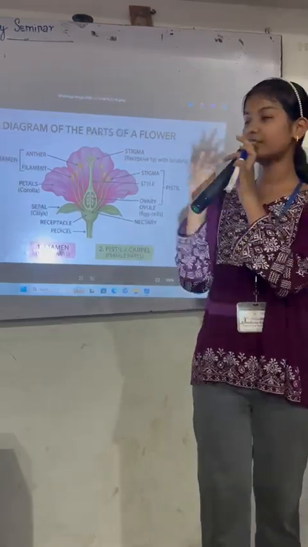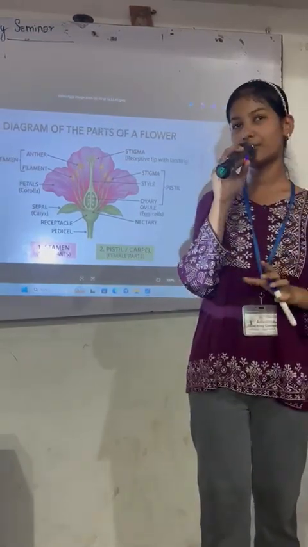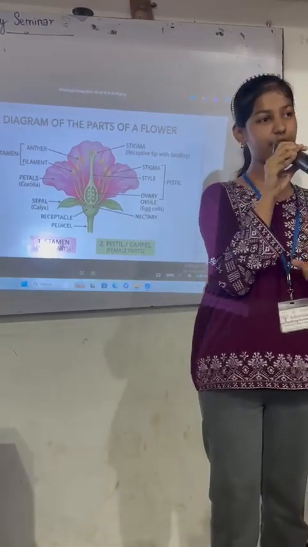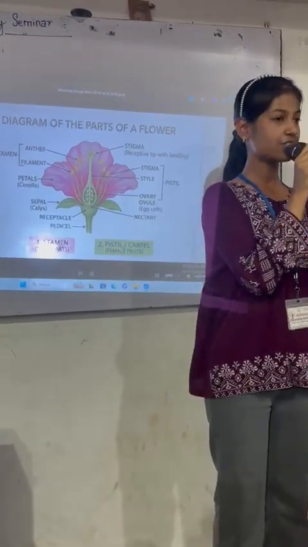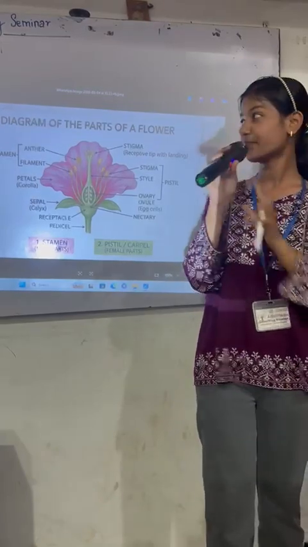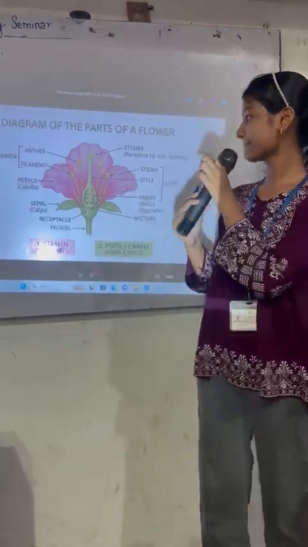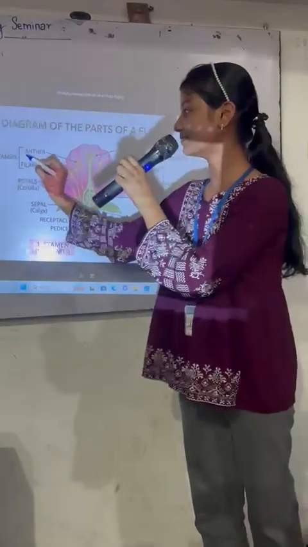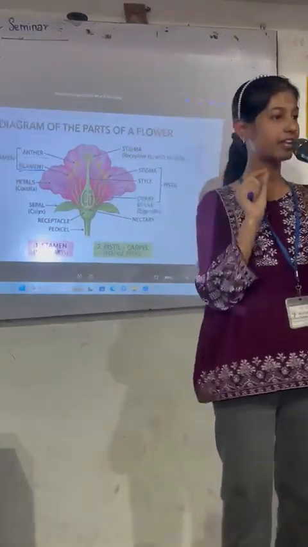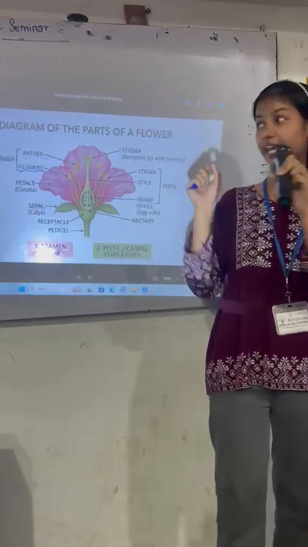Now let me tell you about the flower. As I have talked about flowering plants, in the flowering plants the reproduction occurs in the flower, which is also called the reproductive part of the plant. First one is the anther. In the anther the pollen grains come and stick on the anther only.